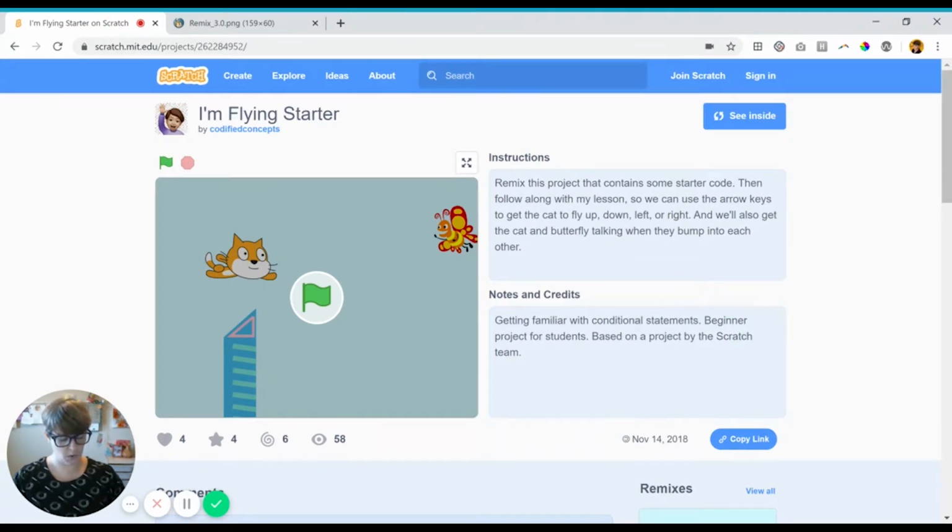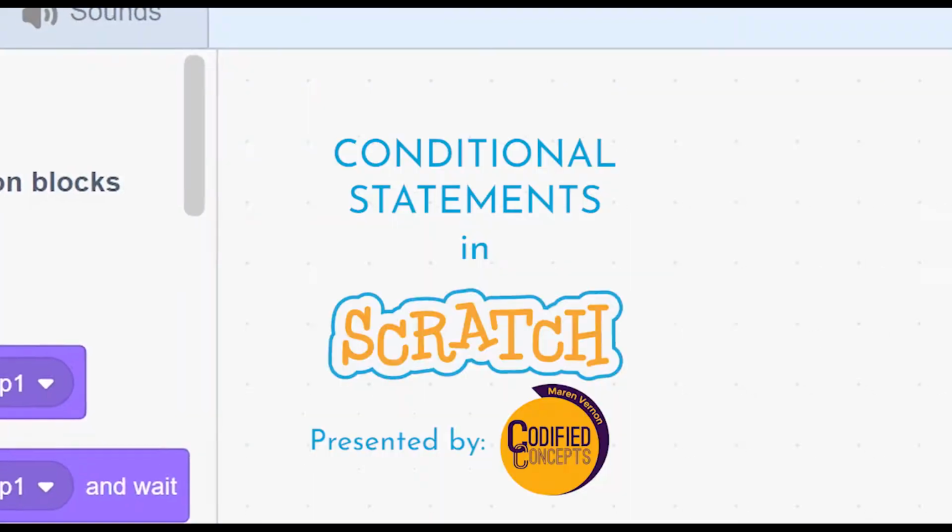You may wonder, why am I wearing one of my favorite nerdy coding shirts? Well, that's because today we are going to load up on some fun and learn about conditional statements. Now, conditional statements are really powerful because they can make your projects interactive for the user and also allow you to create games and personalize the user experience. Pretty cool.